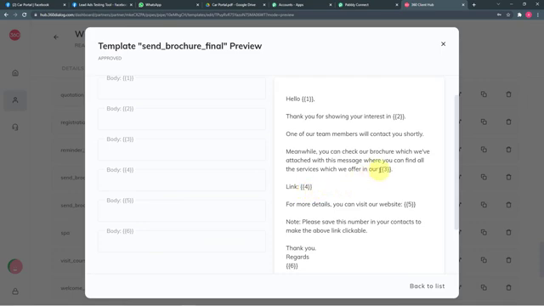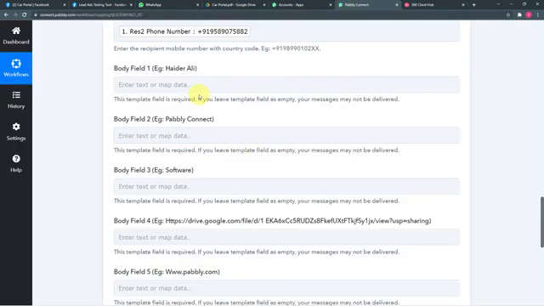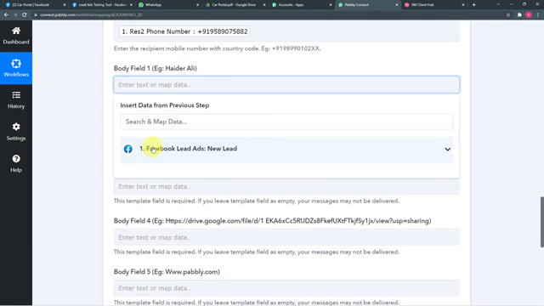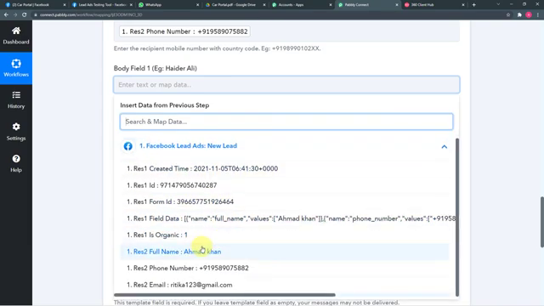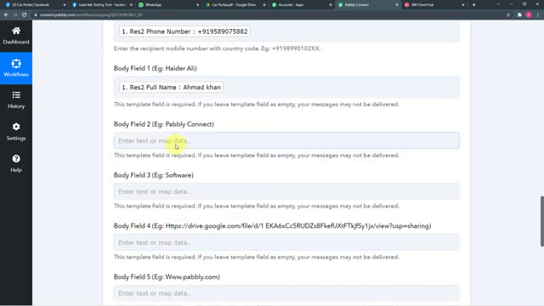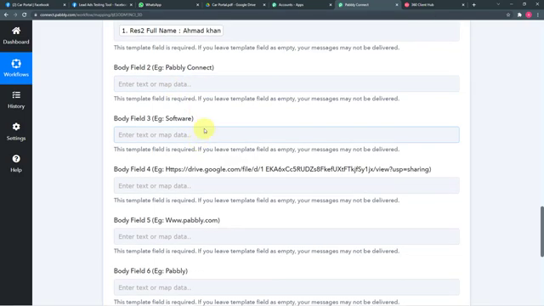Okay. So you can see here in the third body field, we are going to enter the name of the service which we provide. So if we provide more than one service, this can also change. So guys, to get these things filled automatically in a new message, you have to map the values of these body fields here in Pabbly Connect like this. Okay. So in the first body field, I am going to map the name of the person. So to do that, click here on this field, click on Facebook lead ads and map the name from here only. So similarly, you can map all other body fields also.